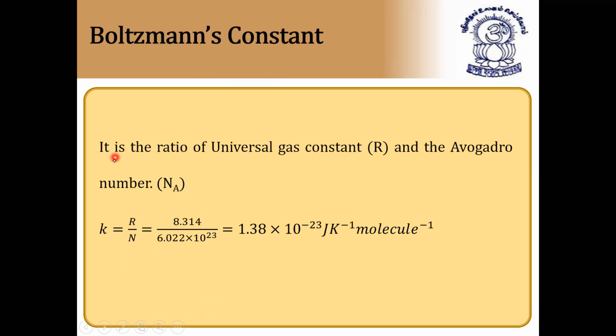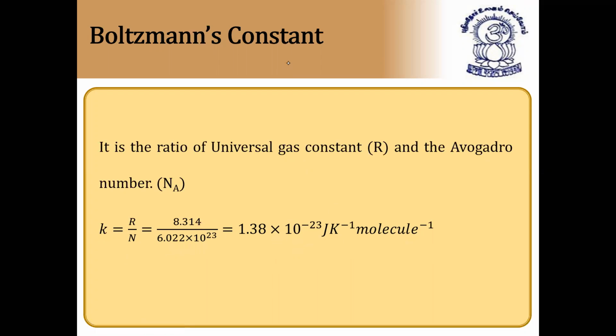Next, we have the Boltzmann constant. It is the ratio of the universal gas constant and the Avogadro number. So K is equal to R by N, where R is 8.314, the universal gas constant, divided by the number of molecules. For 1 mole of any gas, it contains Avogadro number of molecules, 6.022 into 10 to the power 23. Its value is 1.38 into 10 to the power minus 23 joules per Kelvin per molecule. So that is the difference between R and K.